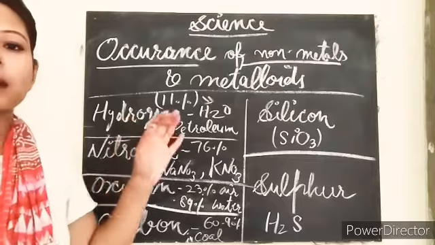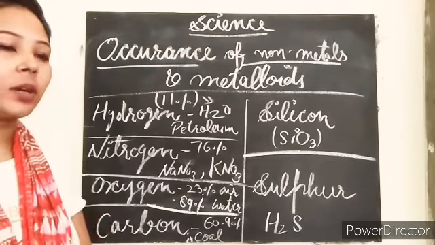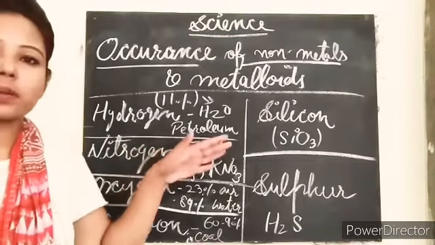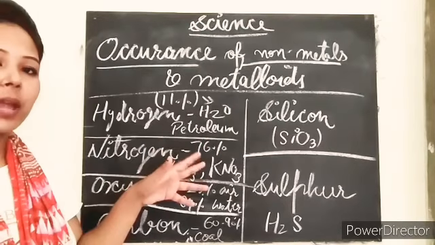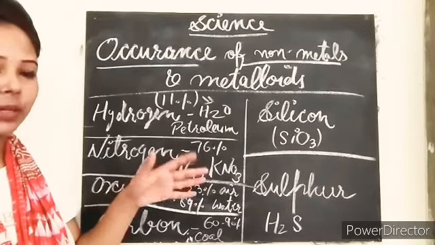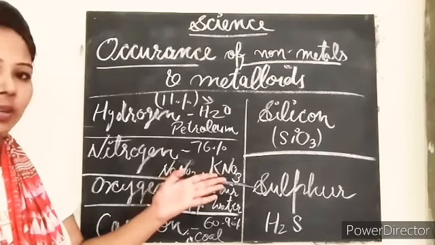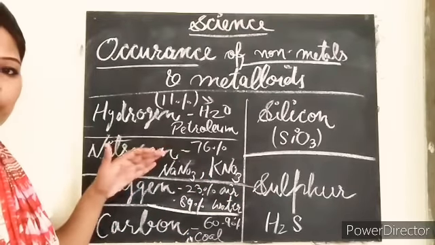And it is in combined state, that means it does not lie freely in nature, okay? And the next one we have nitrogen. Approximately 76% of the air is nitrogen, okay? It reacts with oxygen in the atmosphere, then it forms sodium nitrate and potassium nitrate. So these kinds of nitrates it forms if it reacts with oxygen.